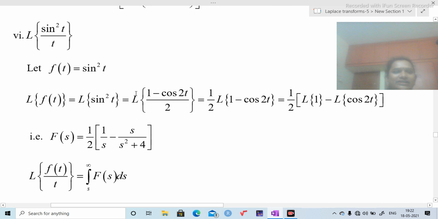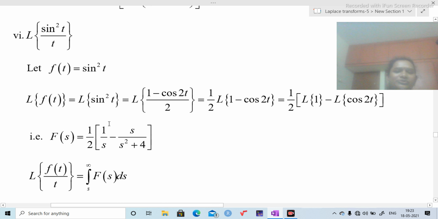Next one, L of sin square t by t. Let f of t equal sin square t. L of f of t equals L of sin square t. We know that the expression for sin square t is (1 minus cos 2t) by 2.